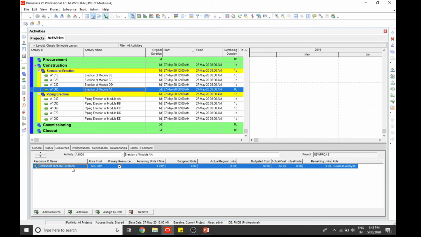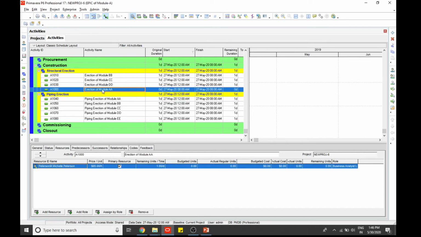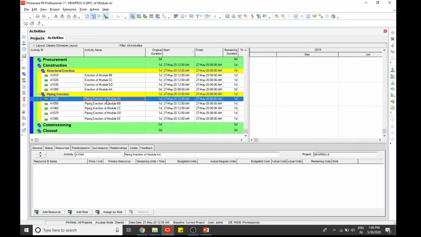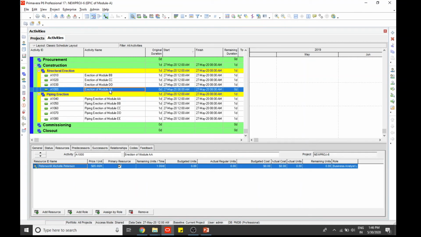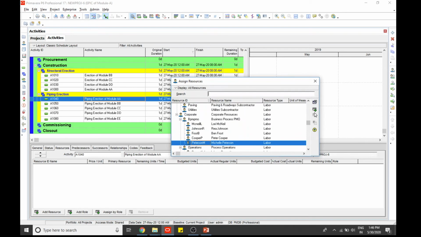If this person is already assigned at this time to another activity, the piping erection of module AA, then this activity cannot be completed, because these resources are already assigned in module AA. The piping erection is also Michael Peterson.